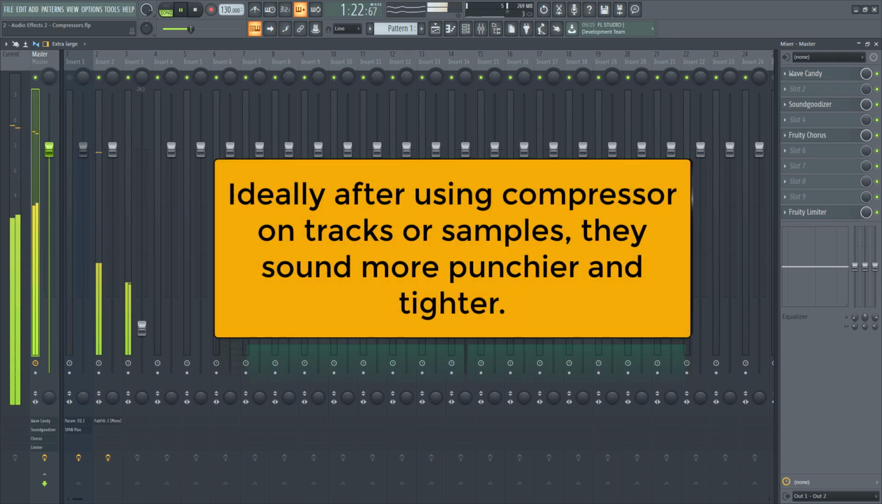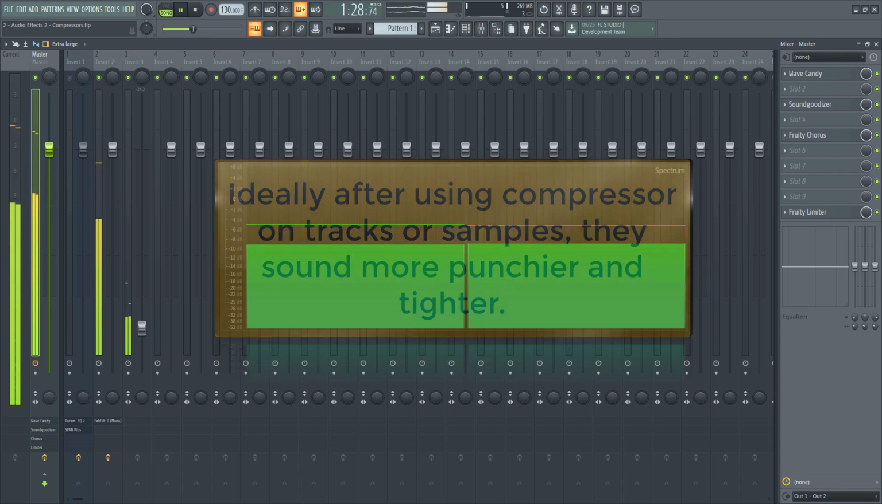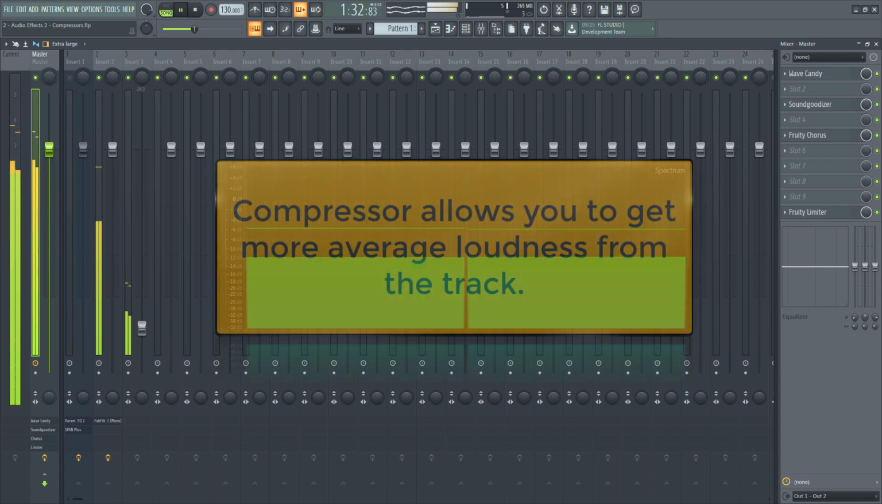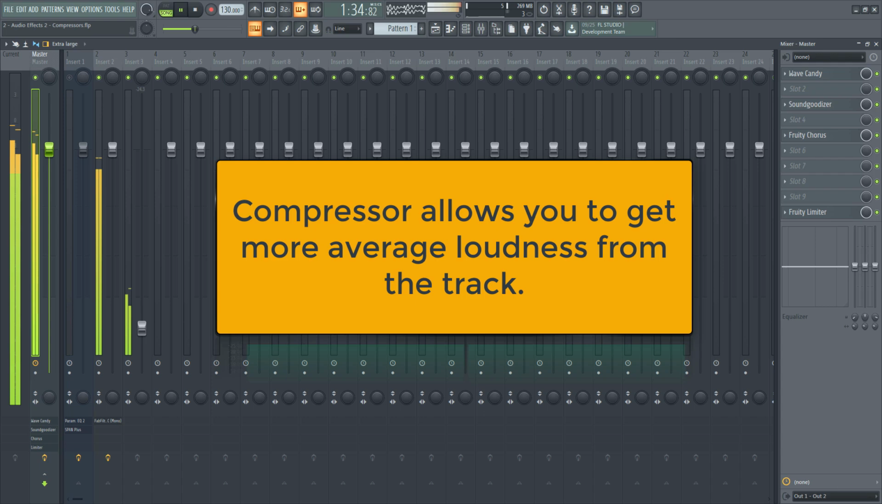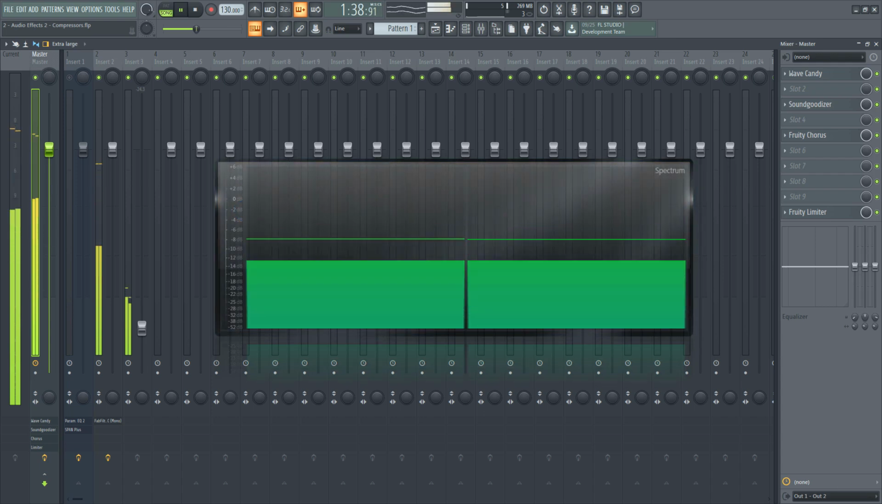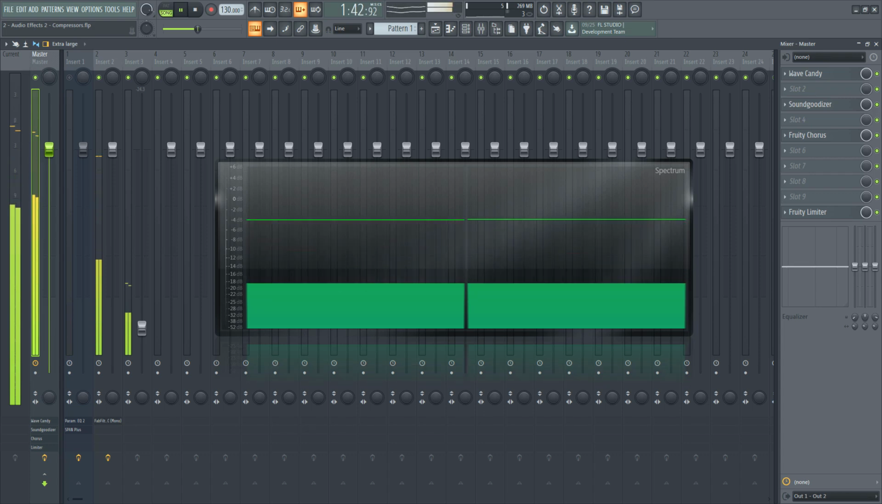Ideally, after using a compressor on tracks or samples, they sound punchier and tighter. A compressor allows you to get more average loudness from the track. The beauty of a compressor is that each of them is unique and will add a different color to the sound.